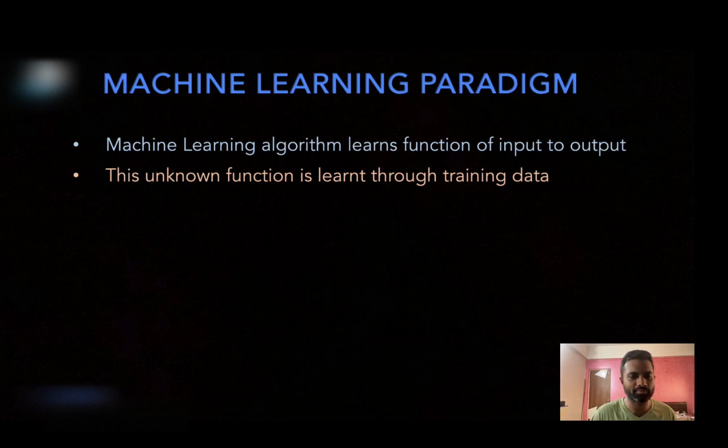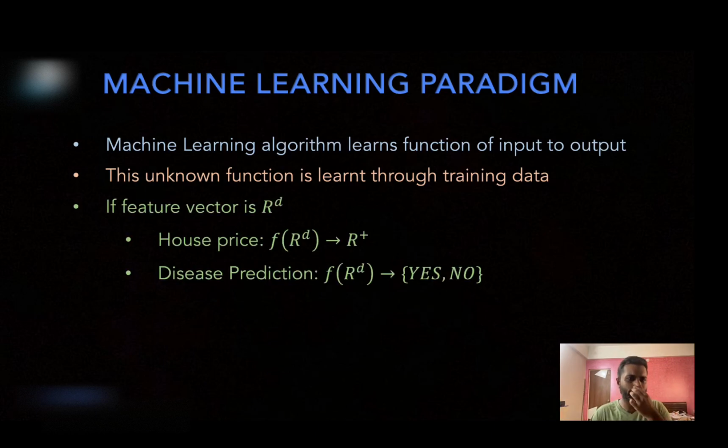That's what the paradigm of the machine learning algorithm is. So if a feature vector we represent as R^d, so it has d features and belongs to R^d, then the function which is predicting house price from house attributes or features could be seen as a function taking input from the domain R^d and outputting a certain non-negative real value. So the domain is R^d, the codomain is R plus.